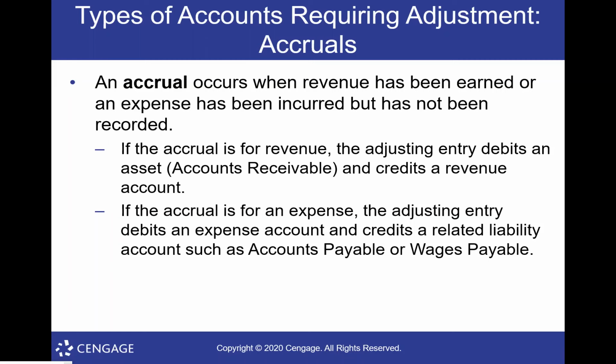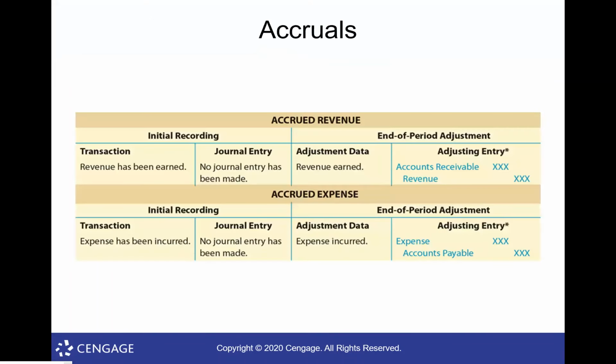So an accrual for a revenue, our adjusting entry, well, I'll go over these adjusting entries in a little while. So here's the idea. You'll see in that first little T account shows the initial recording. Everybody see what I'm talking about? And then to the right of it is its end of period adjustment. So here's what happens. When we accrue revenue, we've earned revenue, but no journal entry has been made.